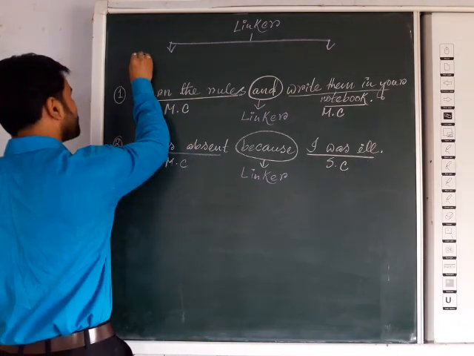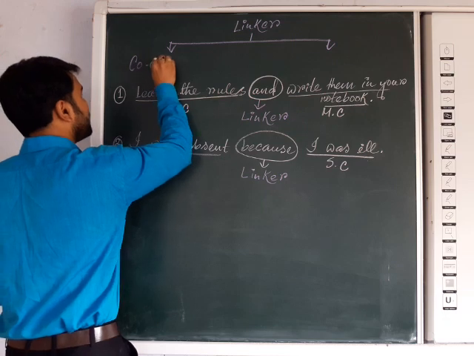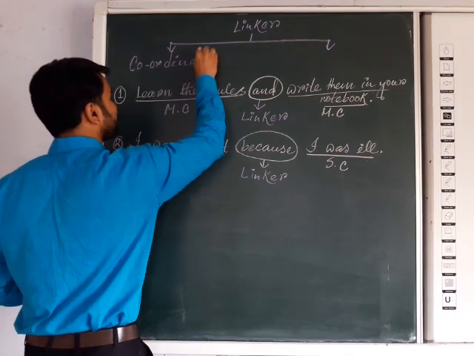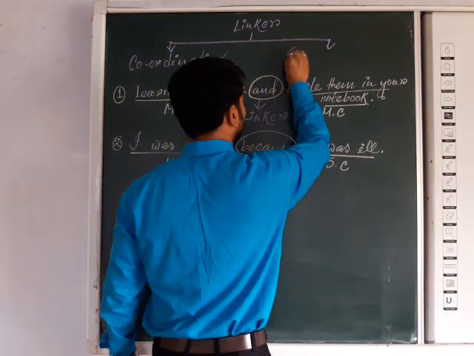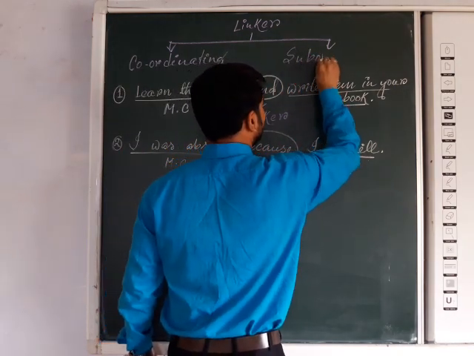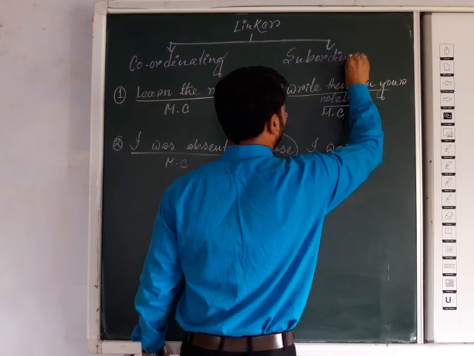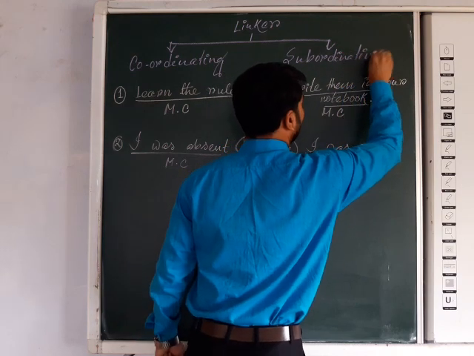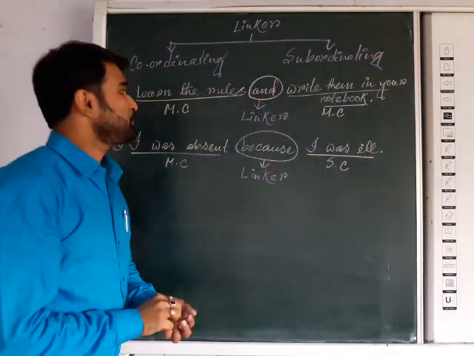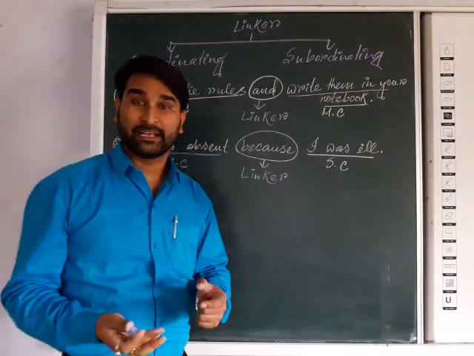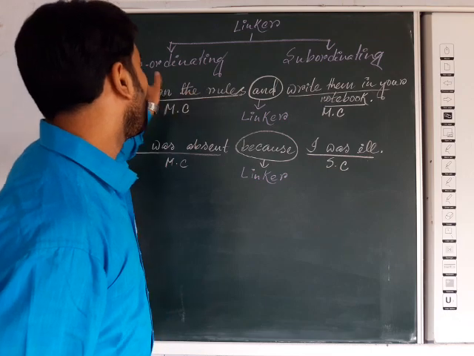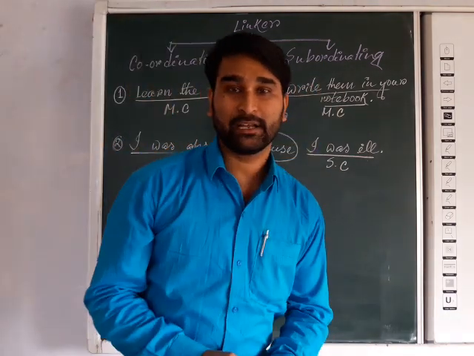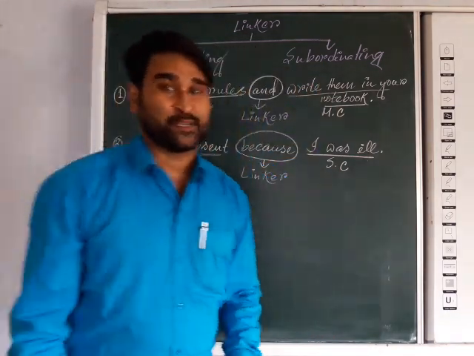What are they? First one will be the coordinating linker and next one will be the subordinating linker. If you have some confusion regarding linkers, I mean, whether they are coordinating or subordinating linkers, then today's lesson is much more important for you.